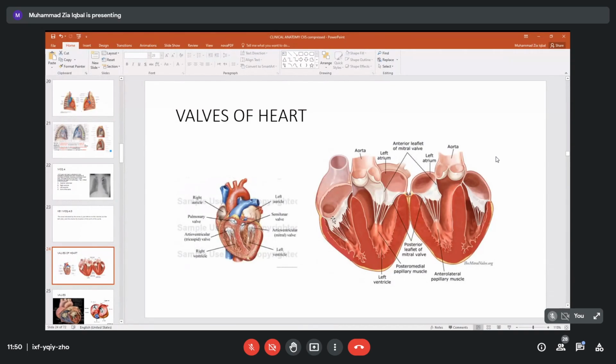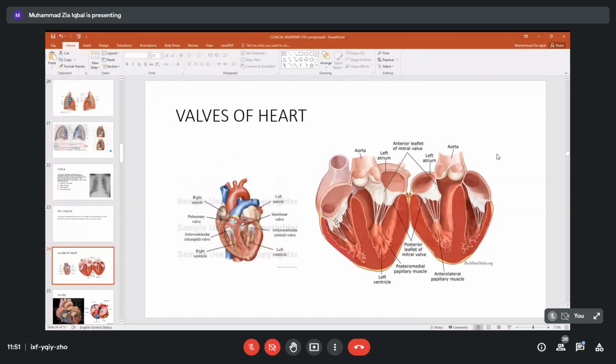The duty of the valve, as we have talked about in your biology course, is to prevent the blood from going back. Let us revise the circulation. The superior vena cava and inferior vena cava bring deoxygenated blood here. It passes through this opening into the right ventricle.